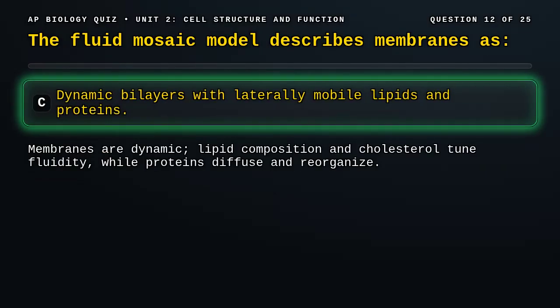Correct answer, C. Phospholipids and many proteins diffuse laterally. Cholesterol and unsaturated tails modulate fluidity depending on temperature.